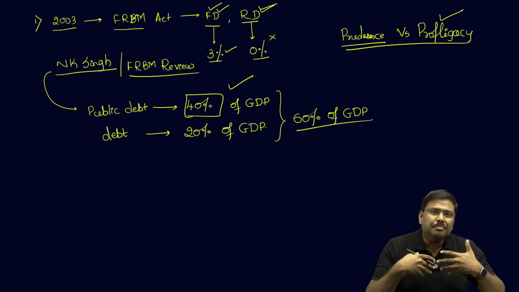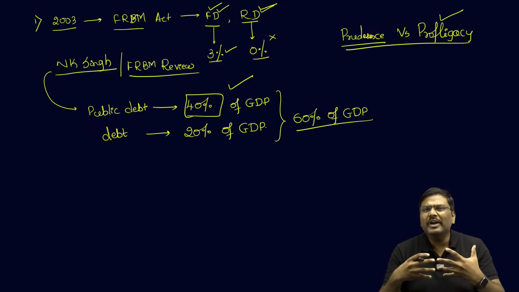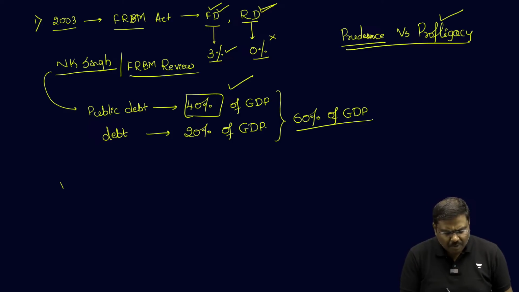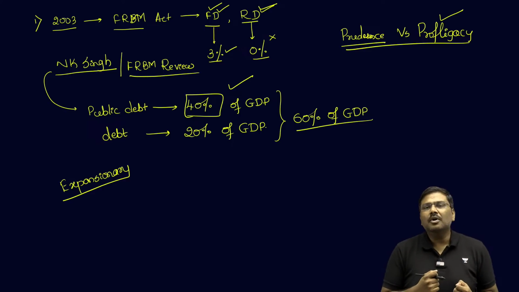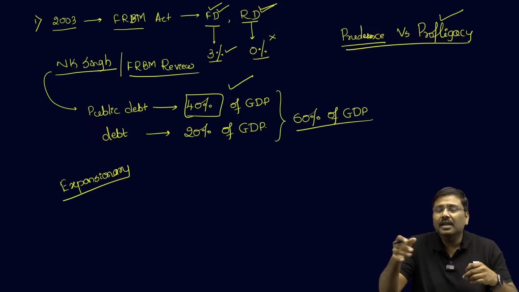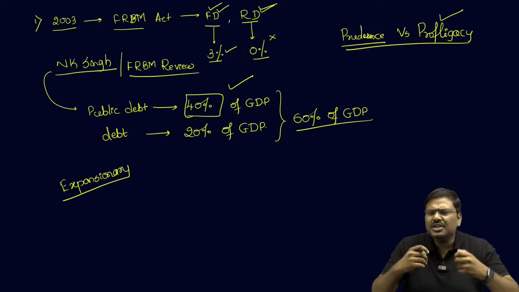But because of the pandemic, the Government of India adopted expansionary policies. That is essentially, the government followed the concept of counter-cyclical policy, where a lot of expenditure was done.